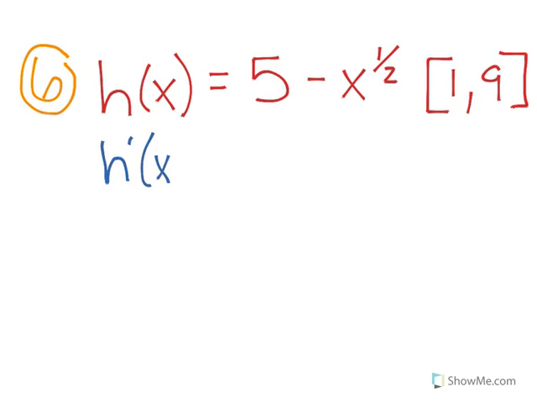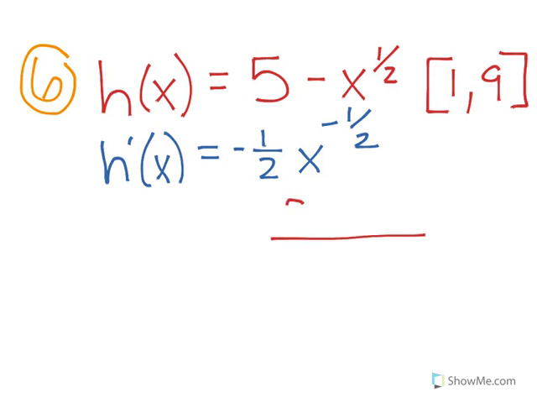You're always going to be finding these things. I'll find h prime of x. h prime of x is going to be negative 1/2 x to the negative 1/2 power. Okay, so I'm going to compute the average slope first, which is going to be h of 9 minus h of 1 over 9 minus 1.